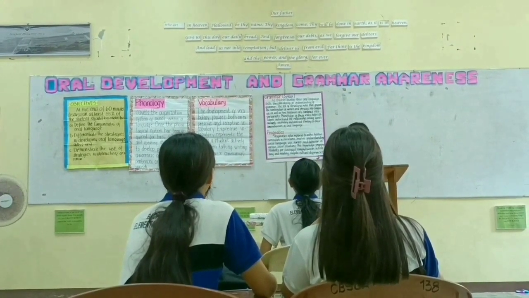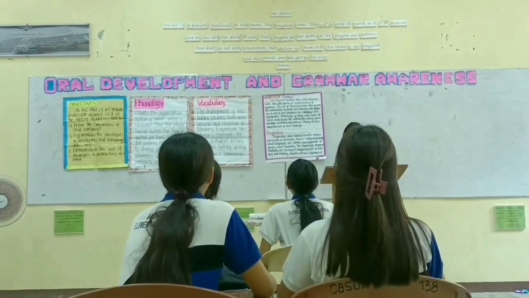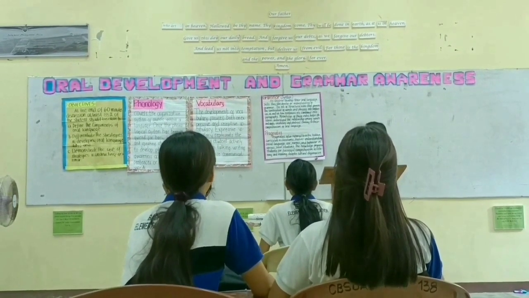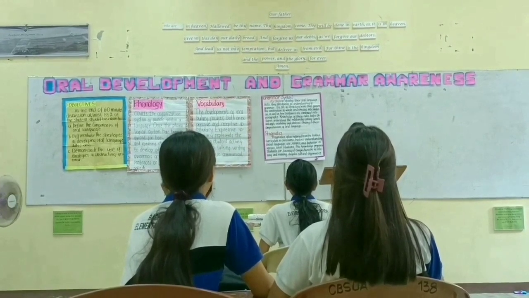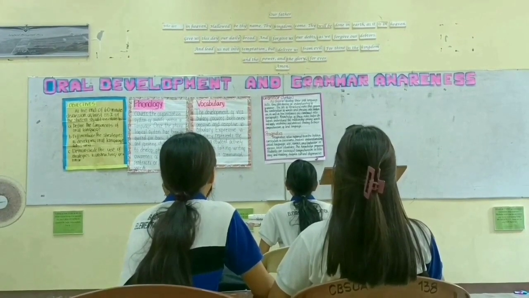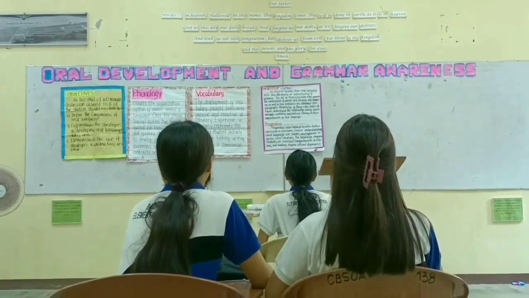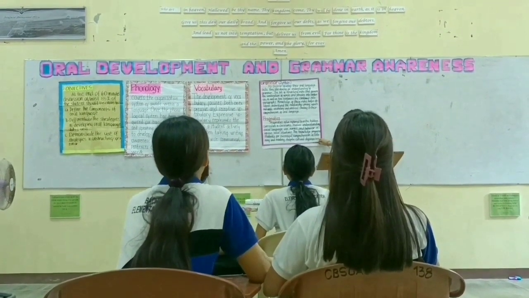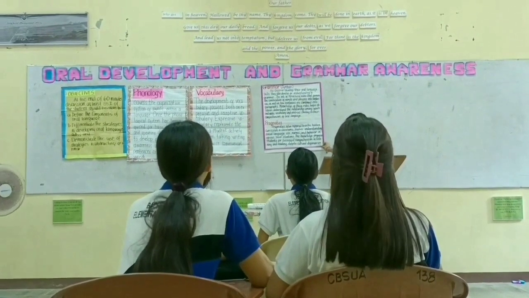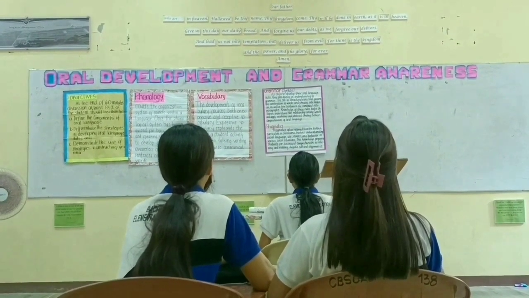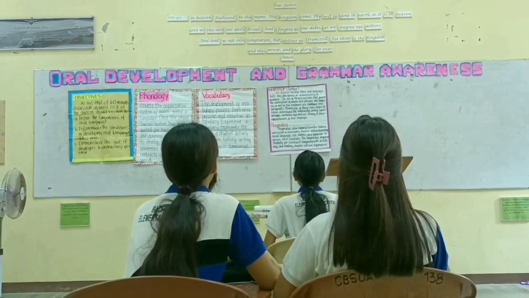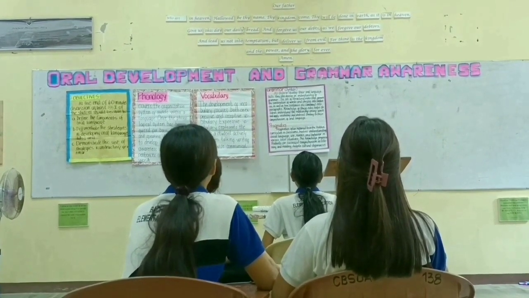Can you please read the grammar? Grammar, syntax. As children develop their oral language skills, they also develop an understanding of grammar, the set of structural rules that govern the combination of words and phrases into sentences, as well as how sentences are divided into paragraphs.